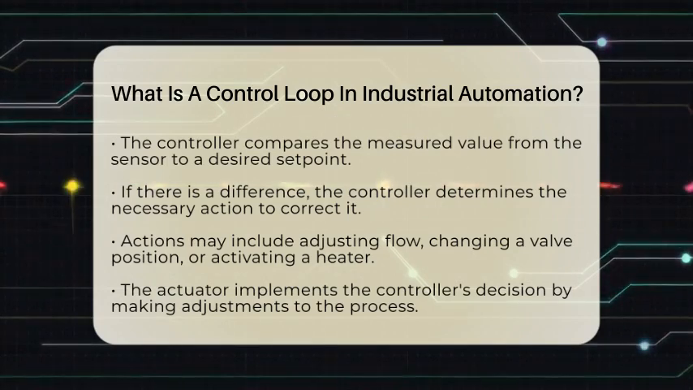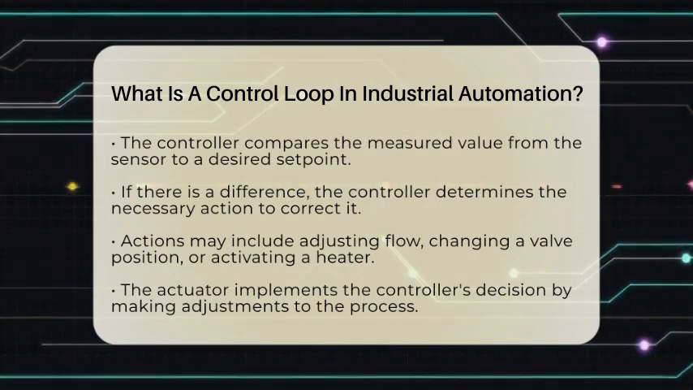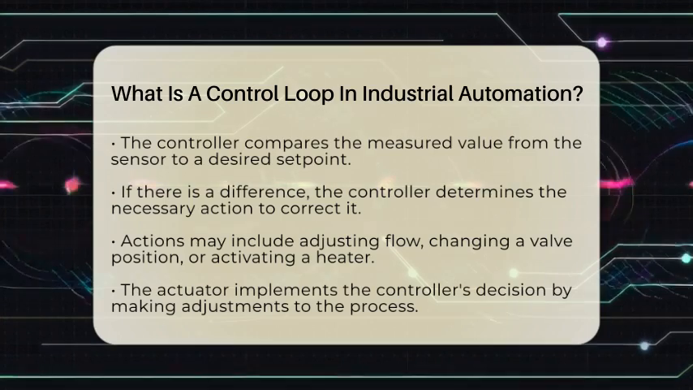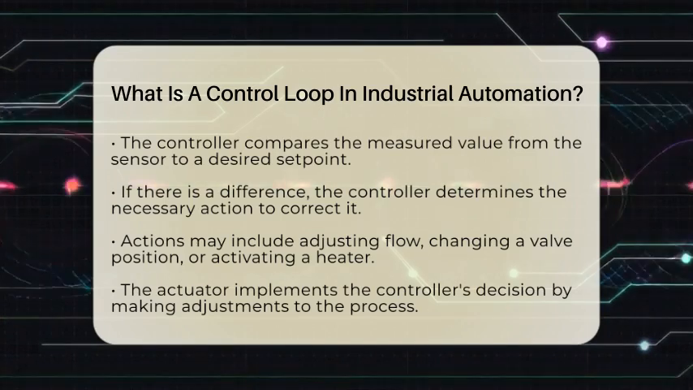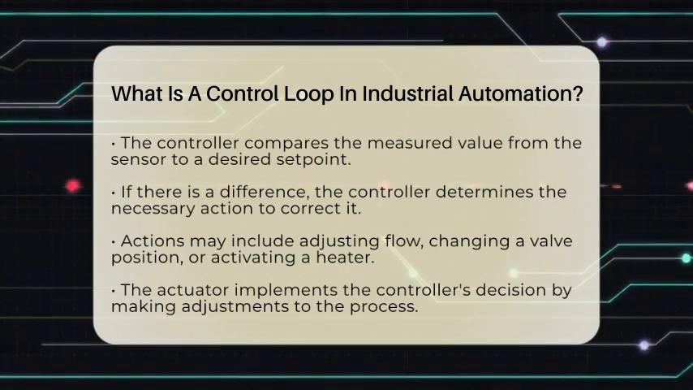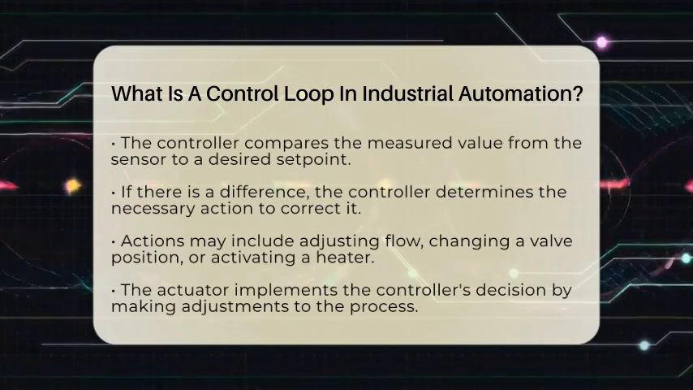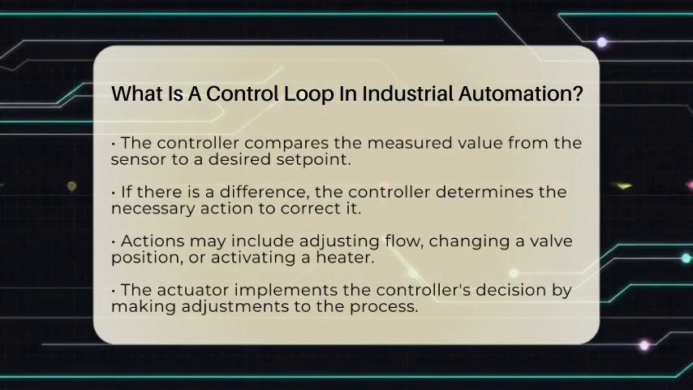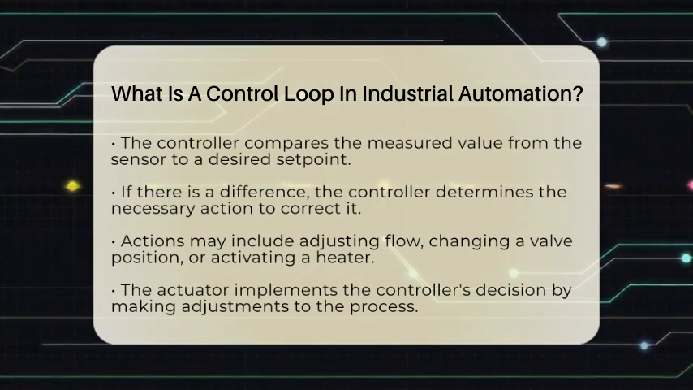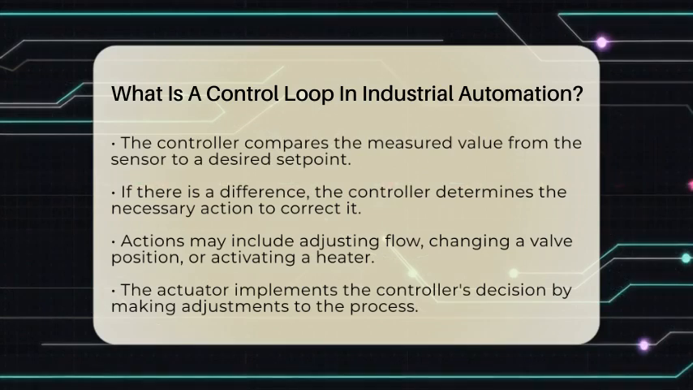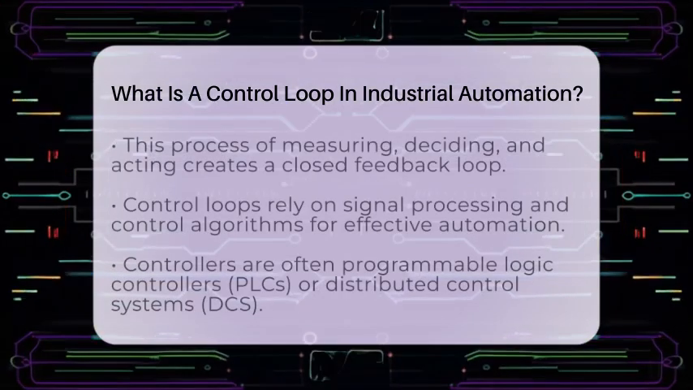Once the controller has made its decision, it sends a command to the final control element, or actuator. The actuator then makes the necessary adjustments to the process. For instance, if the temperature is too high, the actuator might open a valve to allow cooler air to enter. This cycle of measuring, deciding, and acting repeats continuously, creating a closed feedback loop.